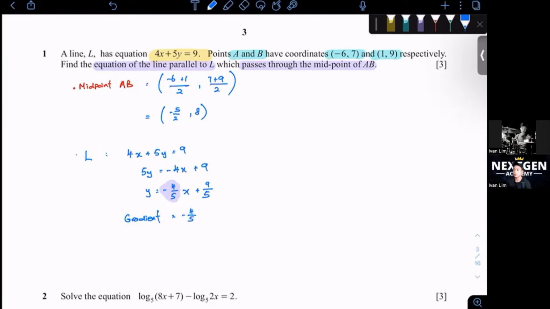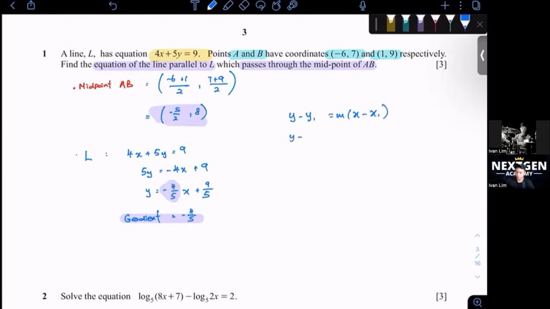Okay, so since they mentioned that the line is parallel, that means the m will be the same for the equation of the line that we want to find. So just now we found that it also passes through the midpoint (-5/2, 8). So all we've got to do is sub into y minus y1 equals m(x minus x1).